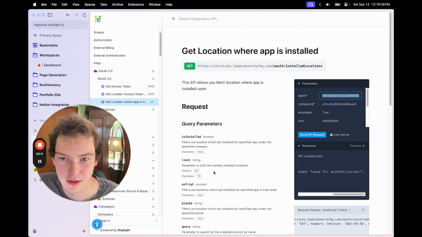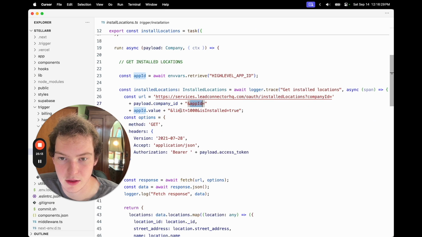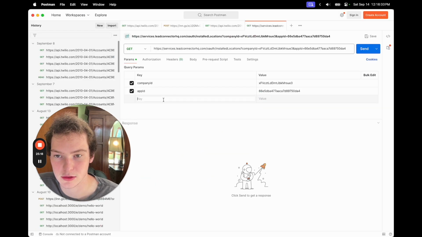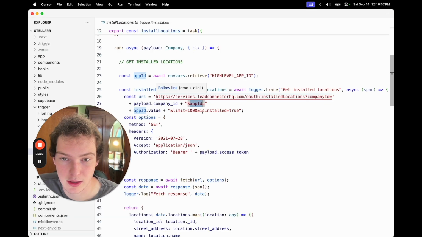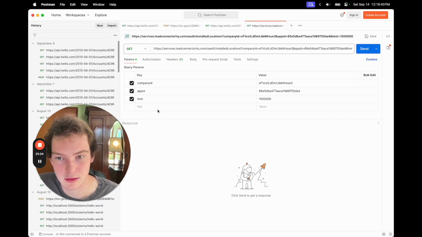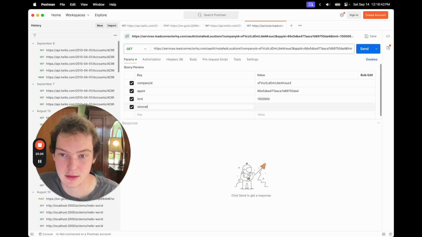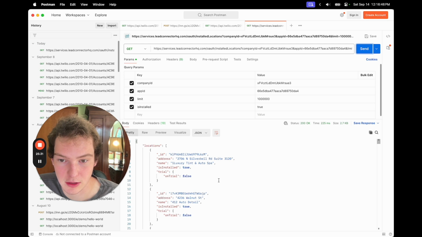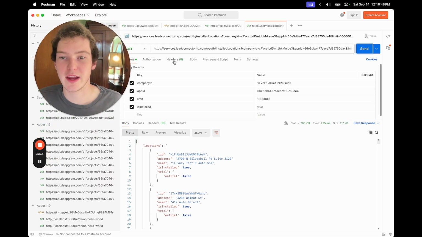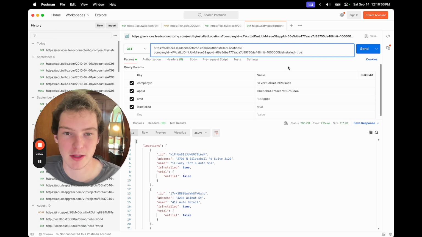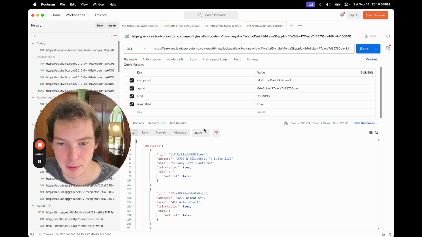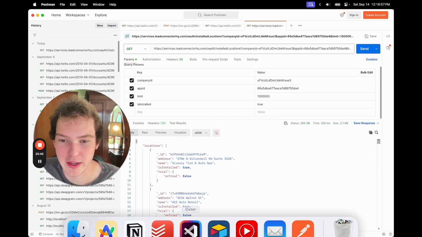And then finally we need the limit. So we'll do limit is 1 billion, and then come back here, is installed equals true. So let's test that out. Okay, perfect. So yeah, the documentation is not perfect, so you might need to use Postman for some of these things, but essentially we're ending up with a list of all the installed locations.